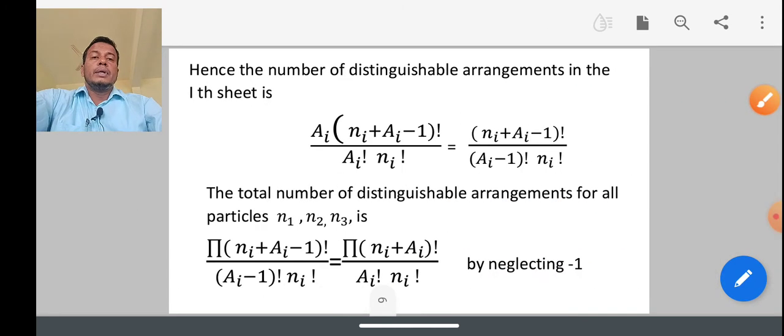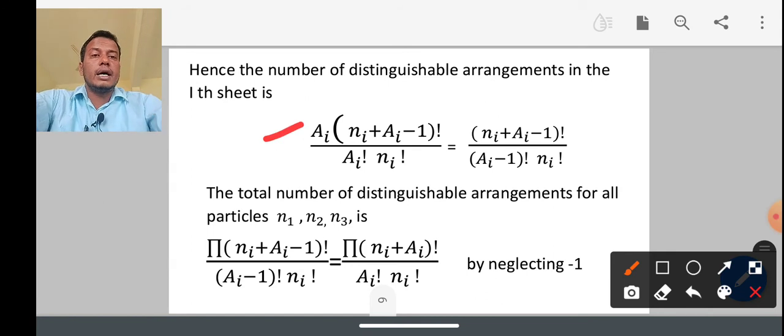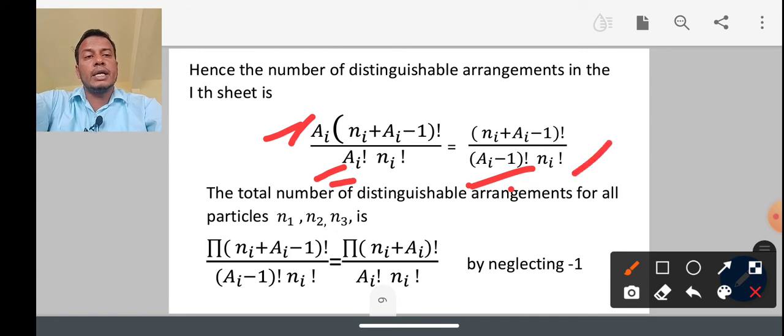Hence the number of distinguishable arrangements in the ith sheet is A_i times (N_i plus A_i minus 1) factorial, divided by A_i factorial and N_i factorial. A_i divided by A_i factorial leaves (A_i minus 1) factorial, so it is (N_i plus A_i minus 1) factorial over (A_i minus 1) factorial N_i factorial.